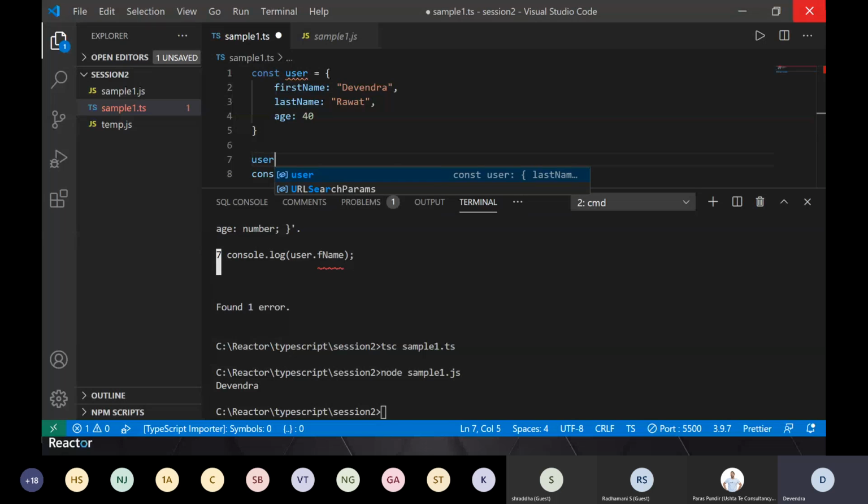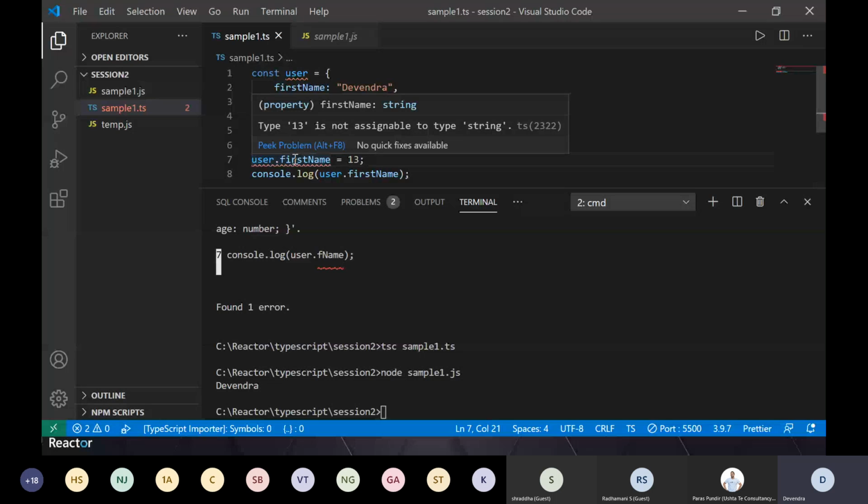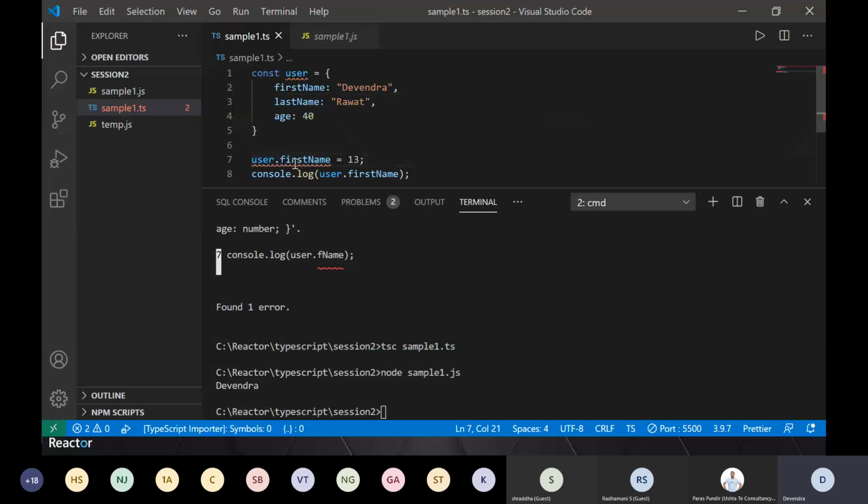So if I try to do something like first name equal to 13, let's say, again I'll get this error, right? It is saying type 13 is not assignable to type string. So that's another beauty. I have not defined whether it's of type string or integer or anything. But once I have defined this object, this structure, if I try to assign some other number or some other type of data to a certain attribute, it will stop me there. It will show the error, and I will correct that.